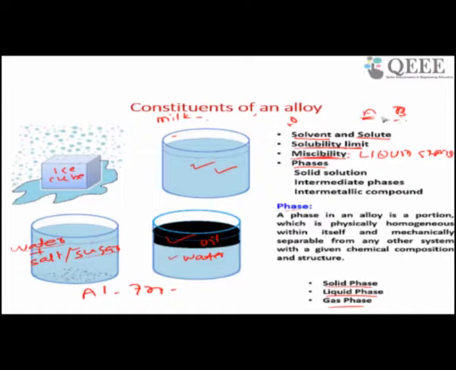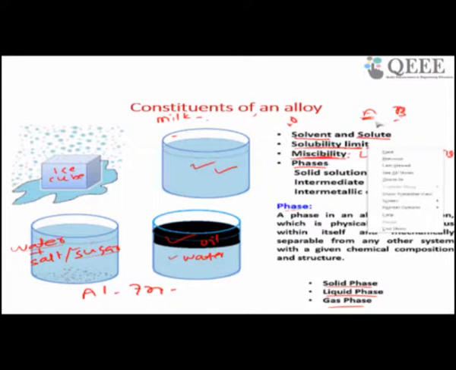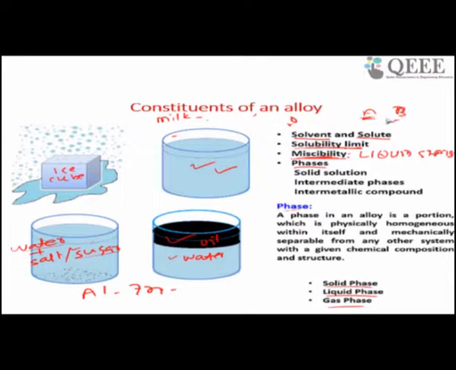If atom B can be dissolved in atom A up to 100%, then it has 100% solubility. In this case, you can take any percentage of B in A and make an alloy.